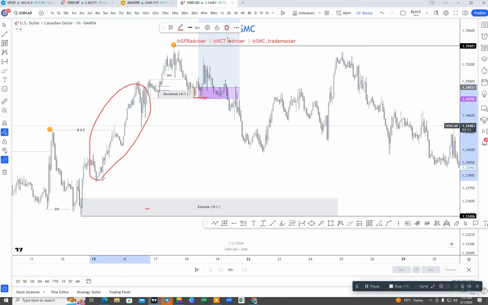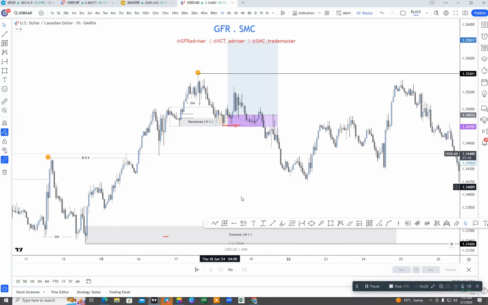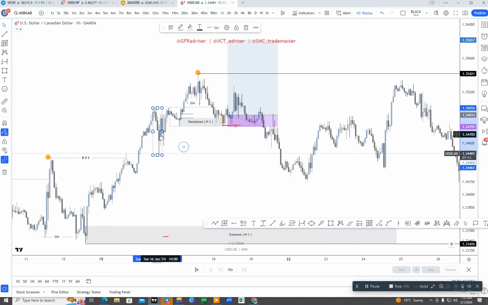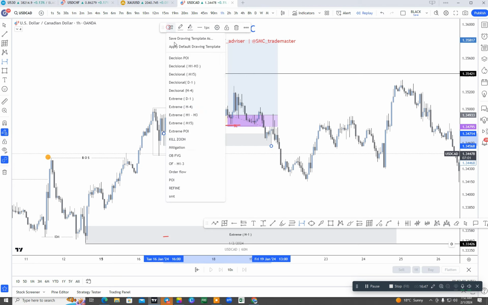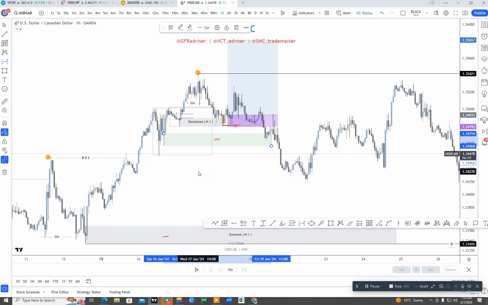Why did this move happen here? If you see here, the first move happened here, then there was an order flow and there was a support and resistance here, but there is no possibility for buys. First of all, you can see the order flow here, which was already mitigated with that move. And the second thing is there is no unmitigated order flow or hidden POI in this area where we could look for buys. So that means that is just an SMC trap.